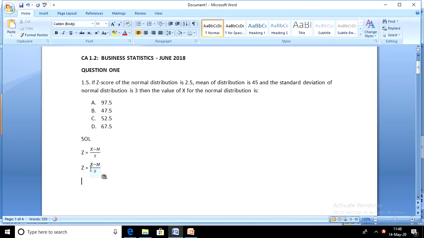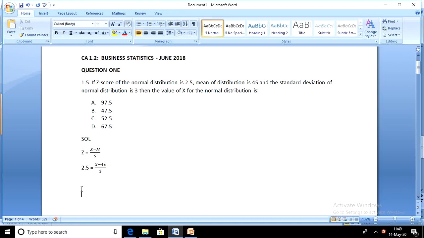So let's replace the values that we've been given in the question. We are given z-score is 2.5. That will be equals to the value of x, we don't know, that's what we are calculating, but we know the value of the mean is 45 and the value of the standard deviation is 3.